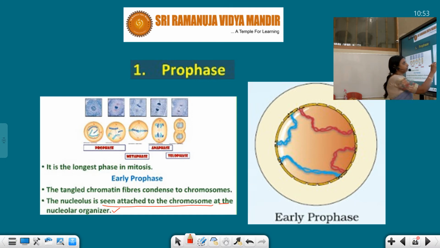So here you can see these are condensed. The number of chromosomes you remember: 1, 2, 3, 4. We started with 4, and the same number of chromosomes we will see in the daughter cell. Students, this you have to remember here. We have started here with 4 chromosomes. For your better understanding I am explaining this. So 1, 2, 3, 4 chromosomes are there. You can see two red and two of another color, of course this is the staining. The same four chromosomes we will see later in the daughter cell also, because the number of chromosomes will not change. This is the early prophase structure.